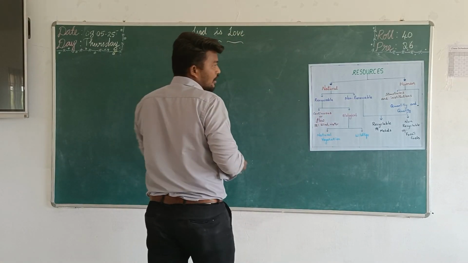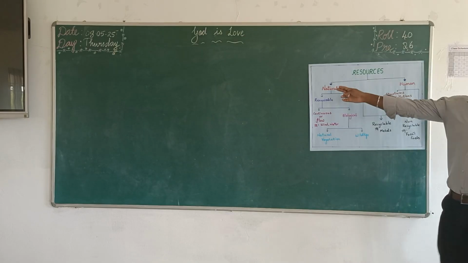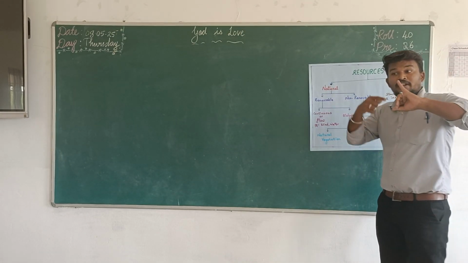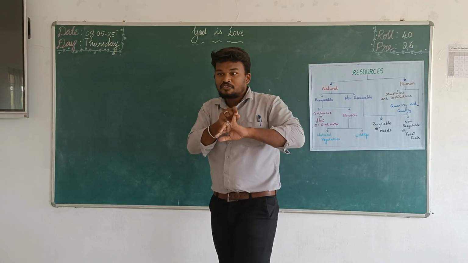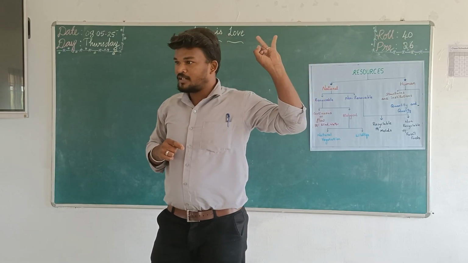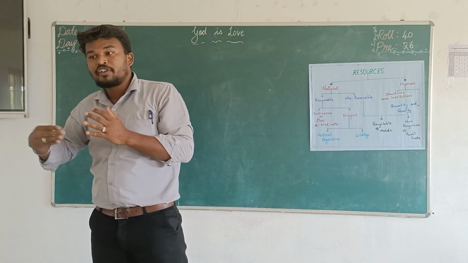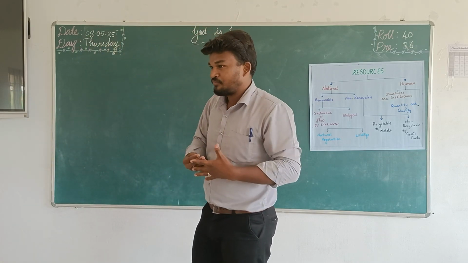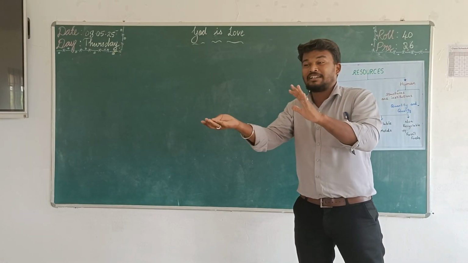Resources are also classified into different types. Some resources are called natural resources. Among natural resources, some are renewable and some are not renewable. Renewable resources include solar energy, the sun, water, and air. These resources flow continuously in our environment, so they are called renewable resources. Non-renewable resources, once used, will not return quickly.